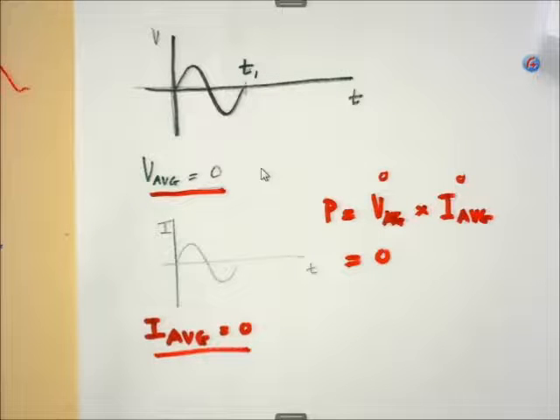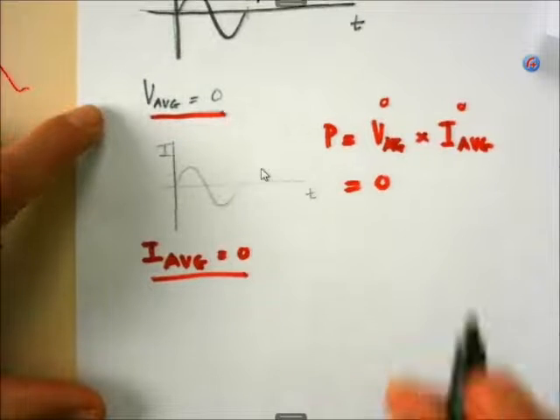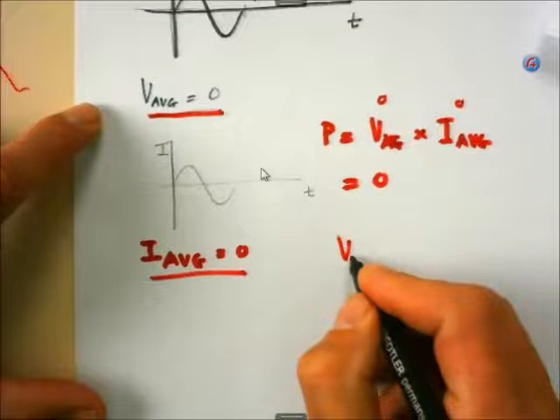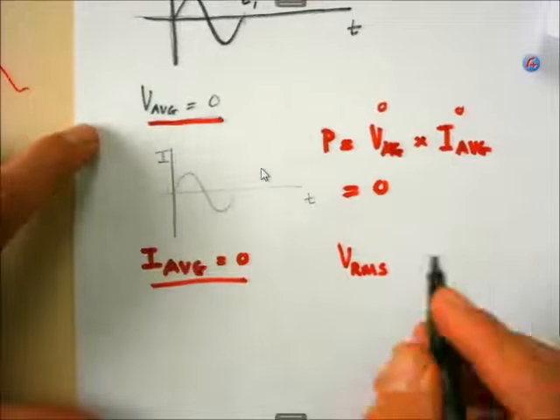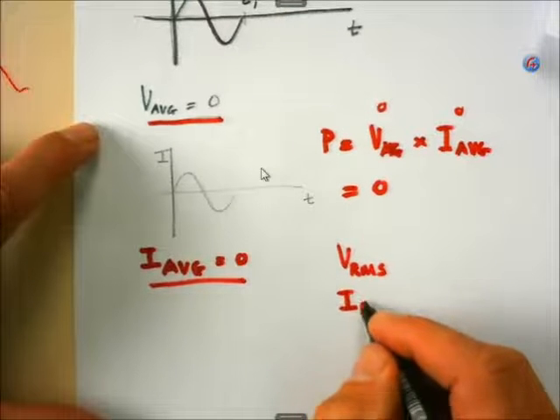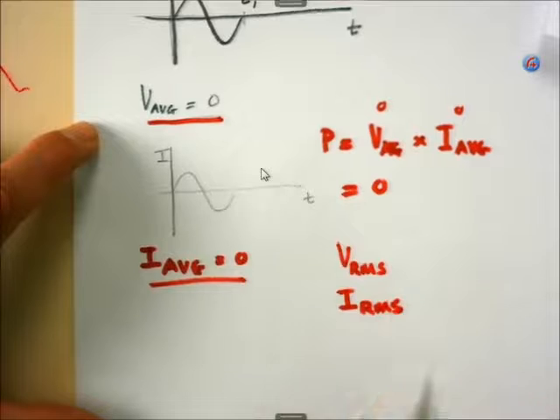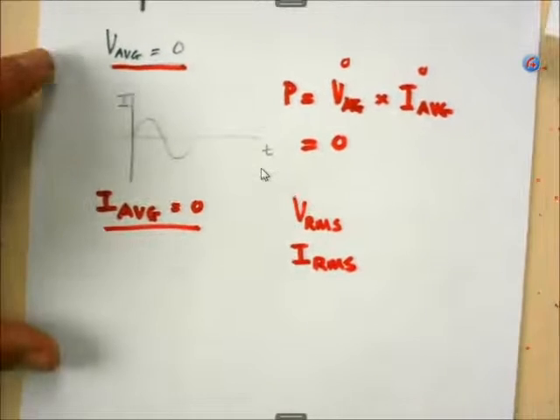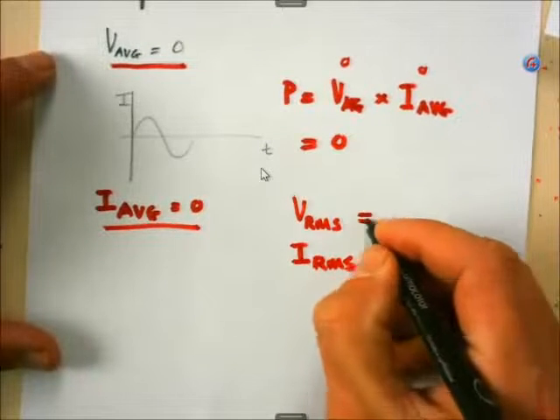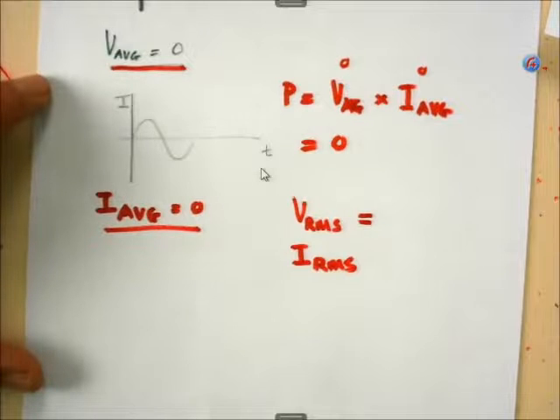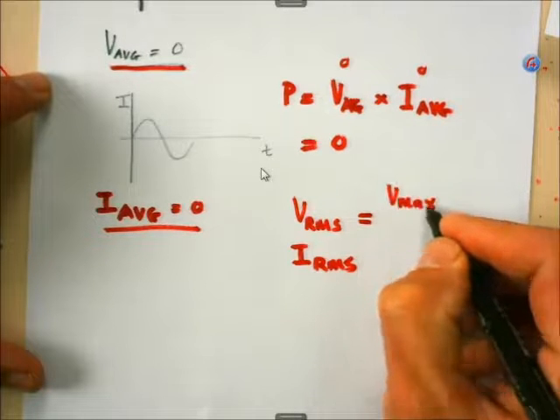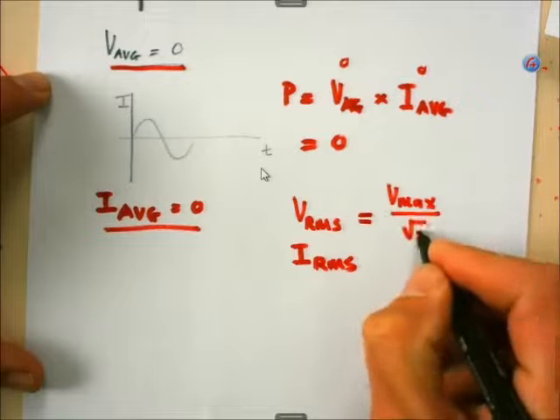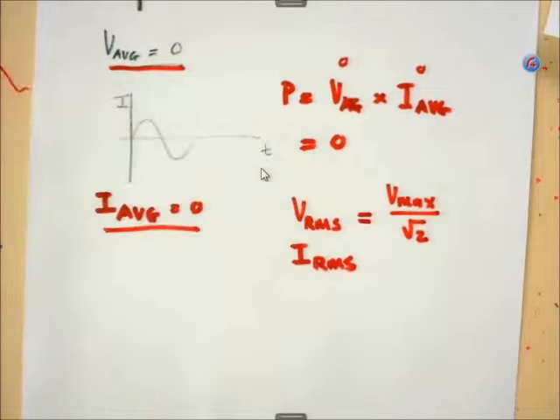This average is not what I want to be able to explain the brightness or the power of the bulbs in our homes. So what we then introduced was the root mean square: the root mean square of the potential difference and the root mean square of the current. Now, if I look at those two, I can easily calculate that root mean square. That root mean square is the maximum potential difference divided by the square root of 2. And that formula is given to you.